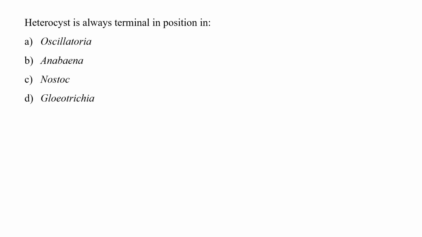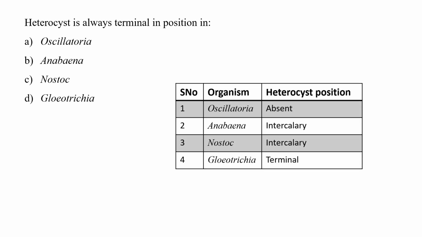Next is, heterocyst is always terminal in position in A. Oscillatoria, B. Anabaena, C. Nostoc, and D. Gloeotrichia. So heterocyst is the organ which helps in nitrogen fixation. So this question we will see with the help of this table.